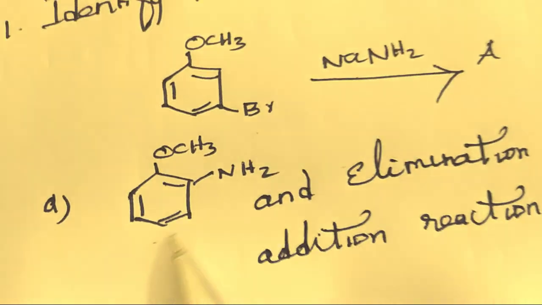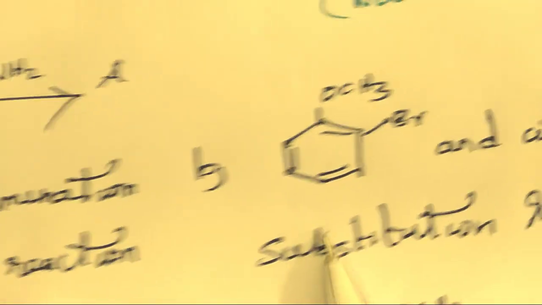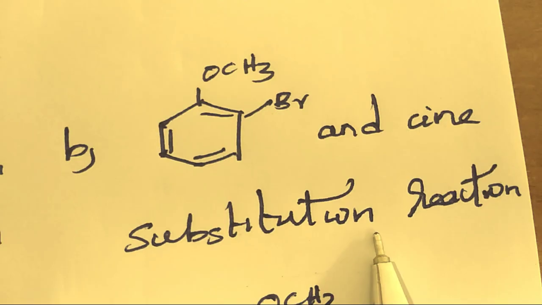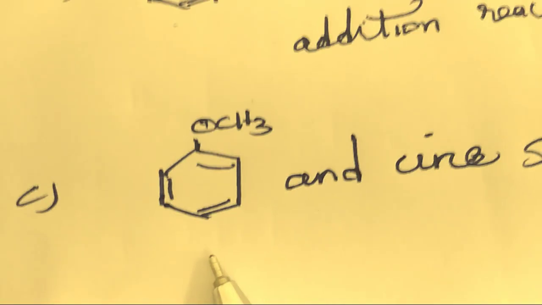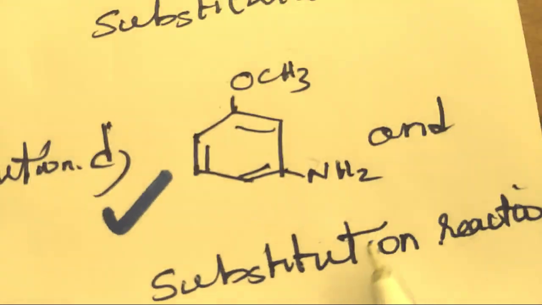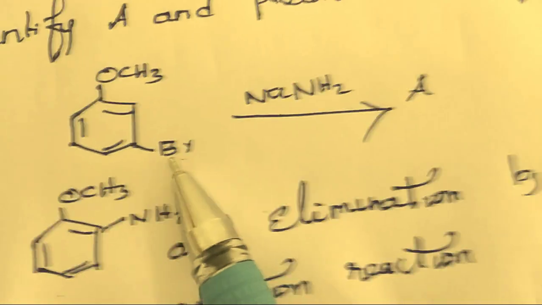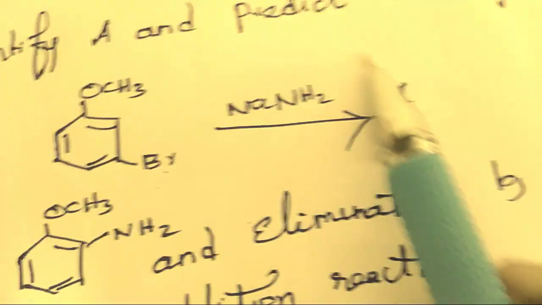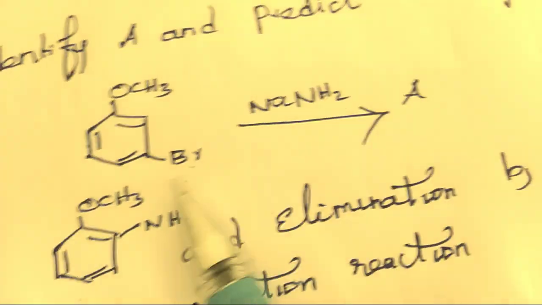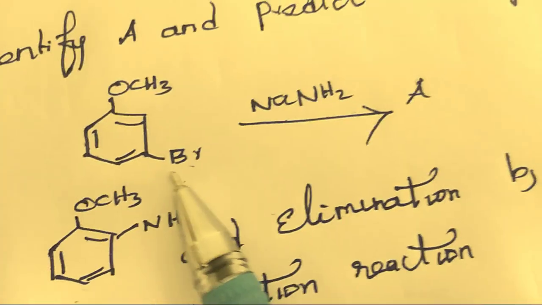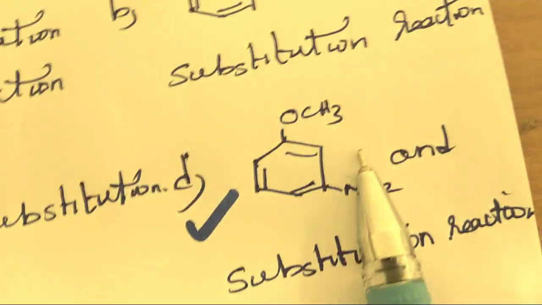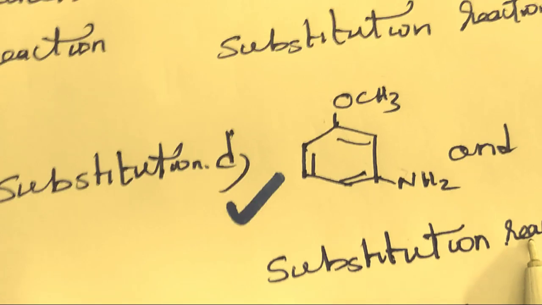This is the A option. This is the B option. This is the C option. This is the D option. The answer is D. Metabromoanisole is reacted with sodium amide. Removal of sodium bromide to form meta-amino-anisole, and it is a substitution reaction. So this is the answer.